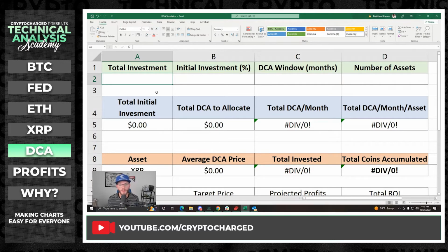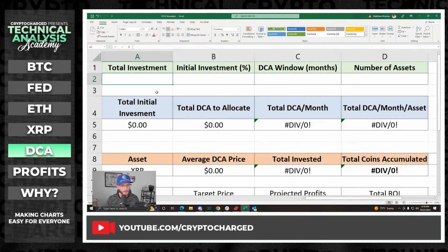Because there's 20,000 plus cryptocurrency projects and counting right now out there, and you can invest in all of them. And a lot of them will go to zero. There's a lot of altcoins that will not do well at all. Just because there's a good looking website and a lot of Twitter hype does not mean that a project will go all the way, right? So you need to be very picky. I say that you should have maybe 6 to 10 core assets. You can have micro holdings outside of that, but your focus, especially as a newer investor, should be 6 to 10 assets and hyper focus on those.